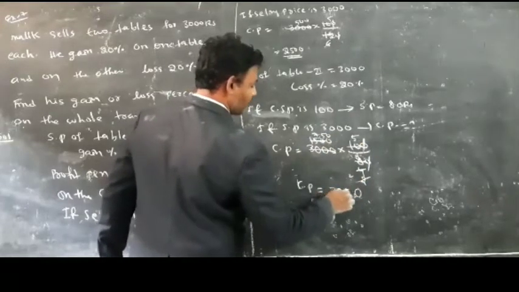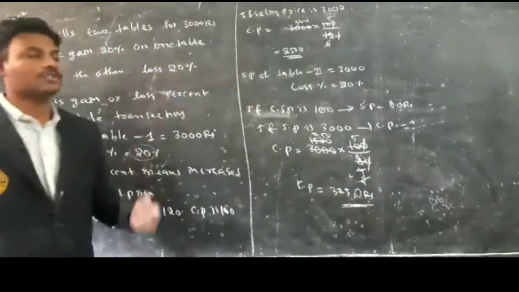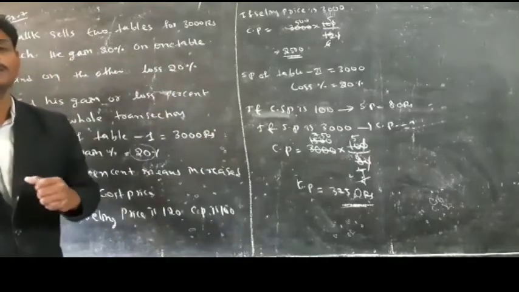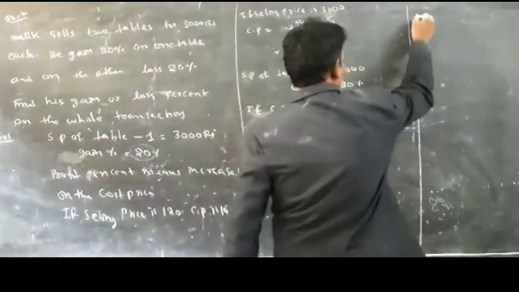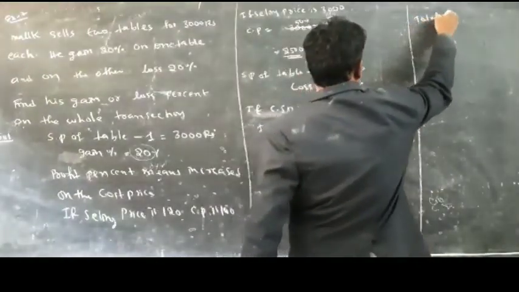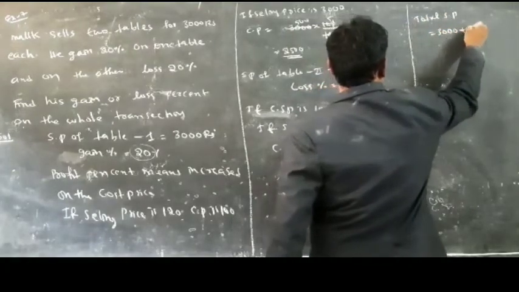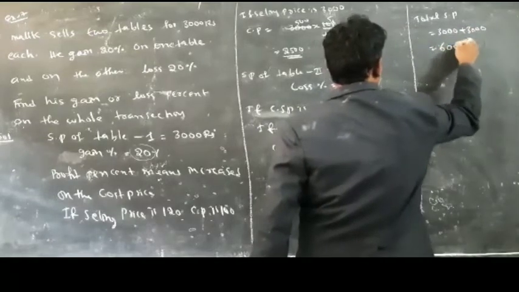35 plus 2 is 37. So here the cost price of the first table is 2500 and the cost price of the second table is 3750. Then you have to find the total selling price. Total selling price is equal to 3000 plus 3000 is equal to 6000.